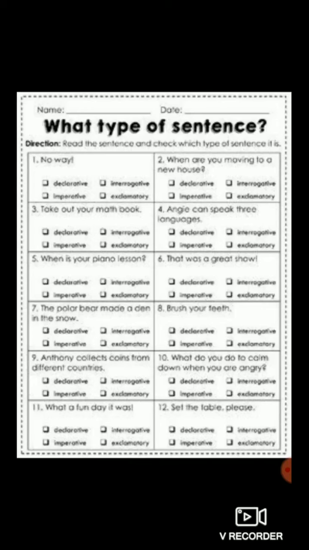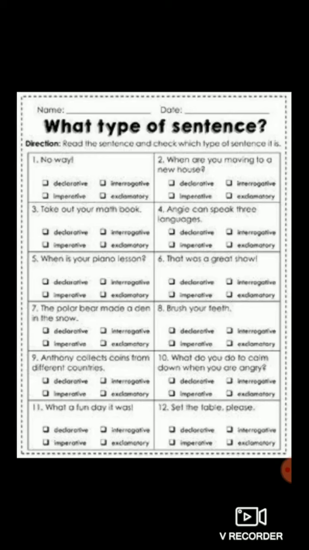Eighth one, "Brush your teeth." So this is a command. This is an order. So therefore it is an imperative sentence. Ninth one, "Anthony collects coins from different countries." So this is information about Anthony. It tells about something. So therefore it is a declarative sentence.